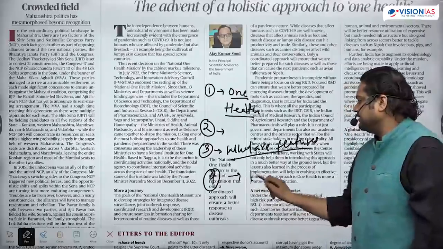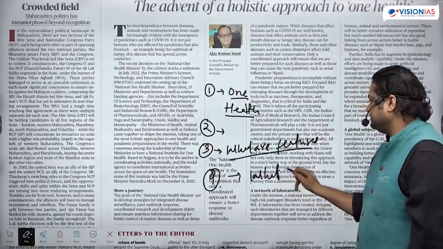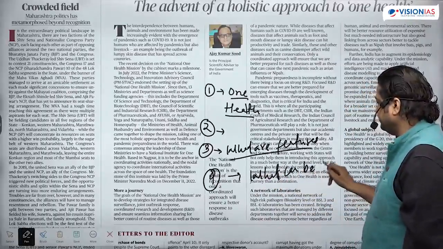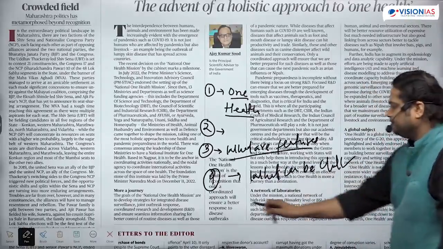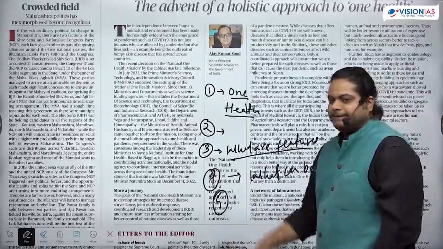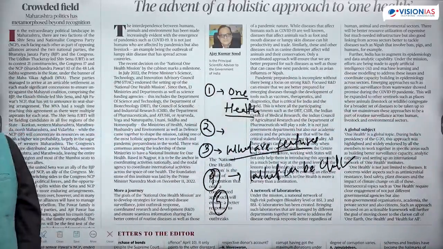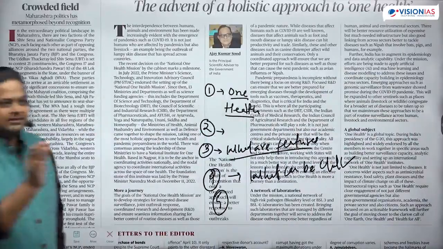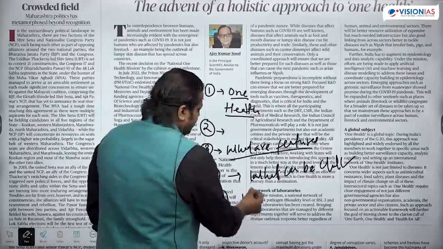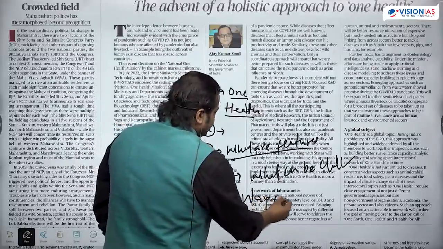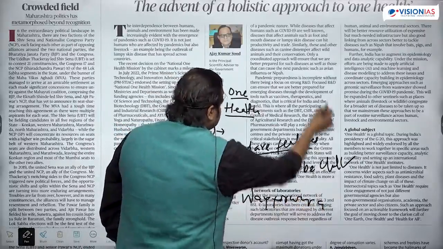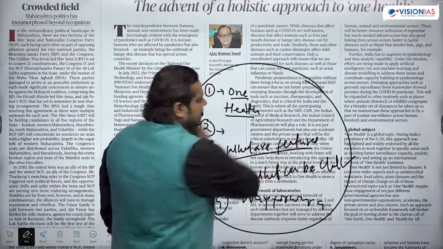Fourth, what can be the challenges? Fifth, if we are able to write about challenges, then overcome those challenges, that becomes the way forward. This is the entire questioning.